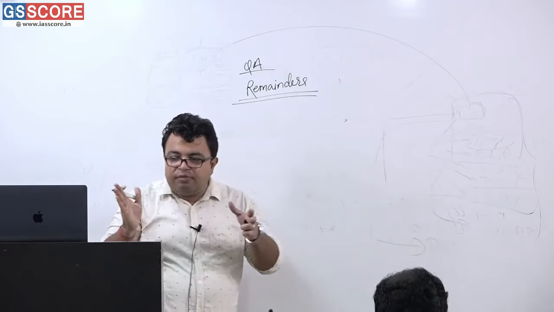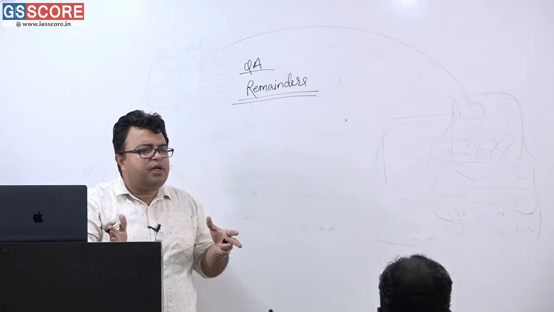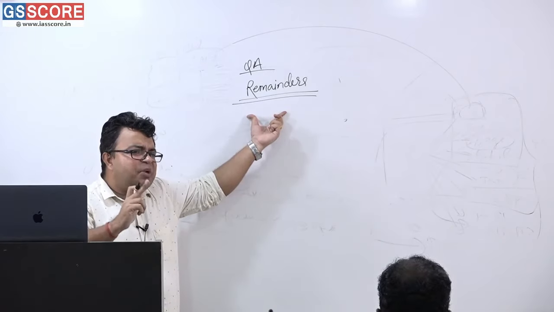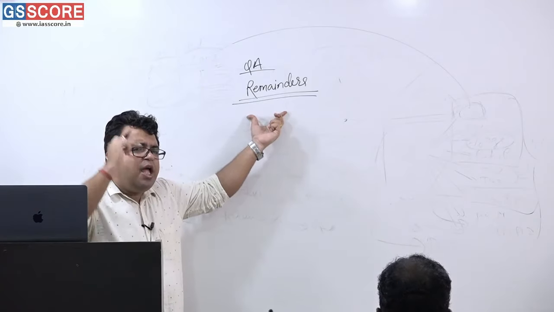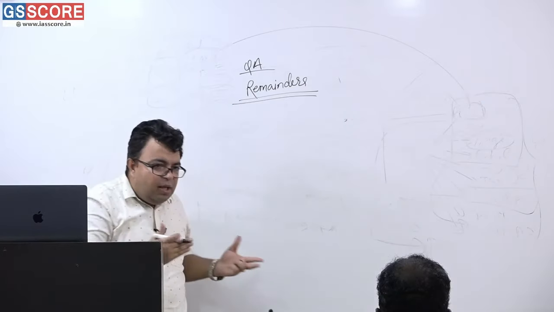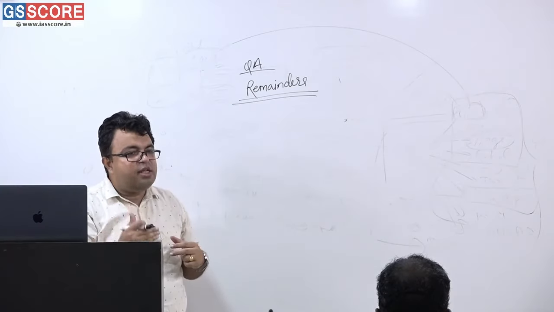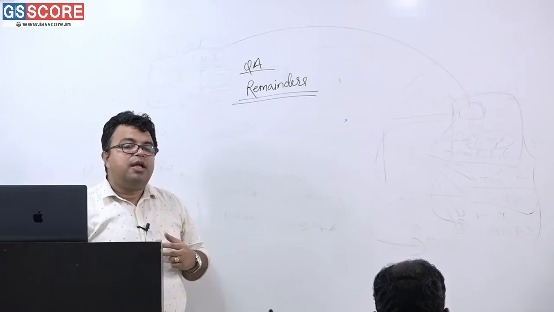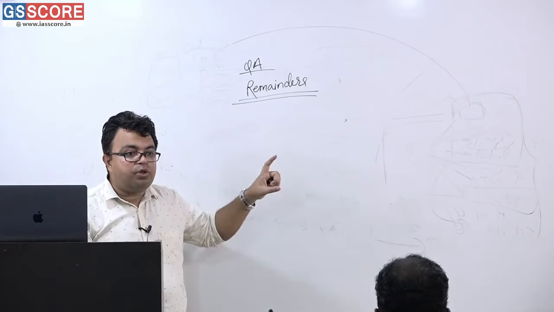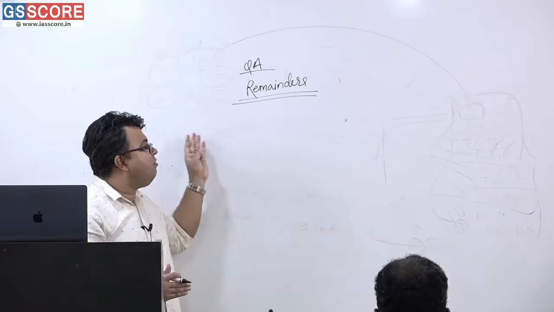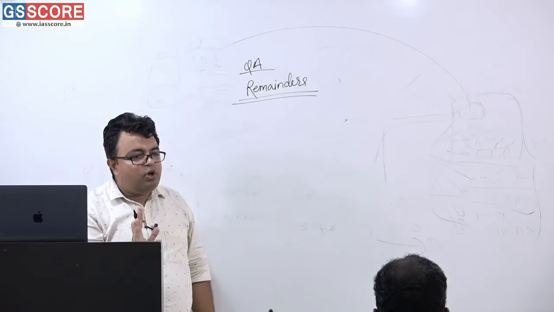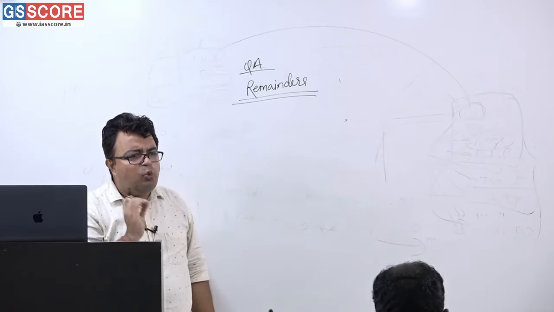What will be the main scenario of the class? Suppose this is a 45-minute to 1 hour class. We are going to take only one single topic, complete concept. I mean to say complete concept, apart from this ocean of knowledge that I am going to give to you. Only the knowledge that is being imparted over here, and the extension of that, you are going to apply even in a new type of question if that is framed by UPSC in the remainder portion. What I mean to say is, if I selectively tell about this one topic in this class, that is about remainders, then each and every concept will be done over here.